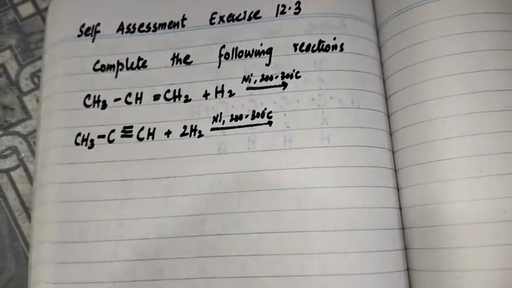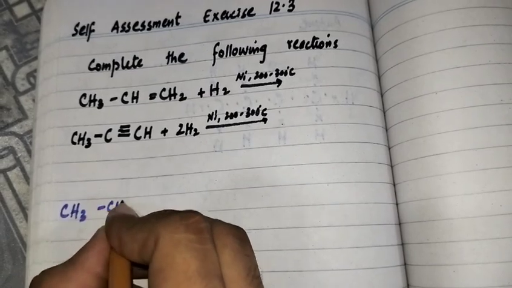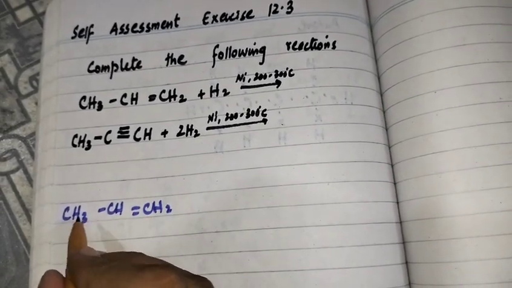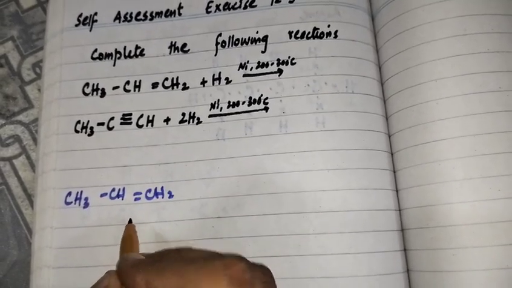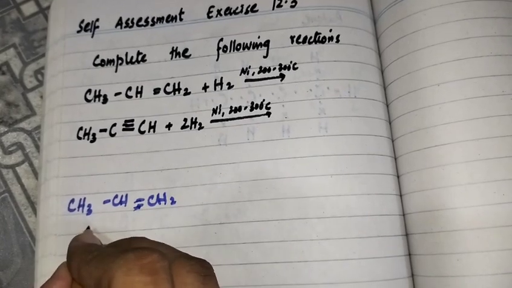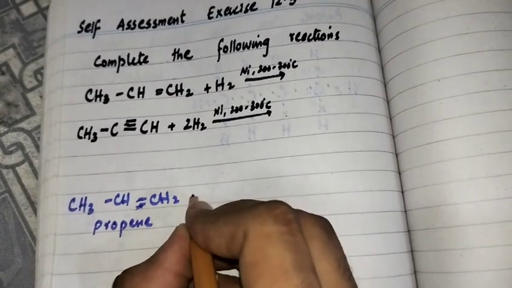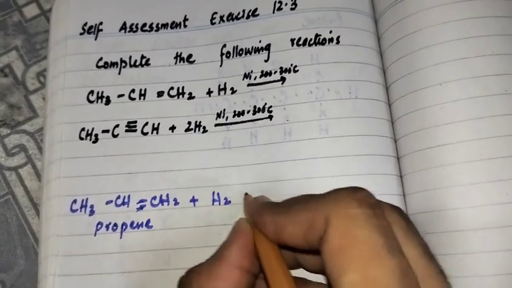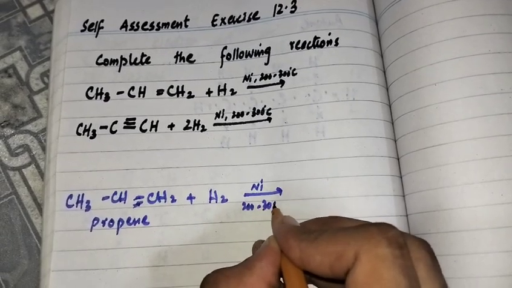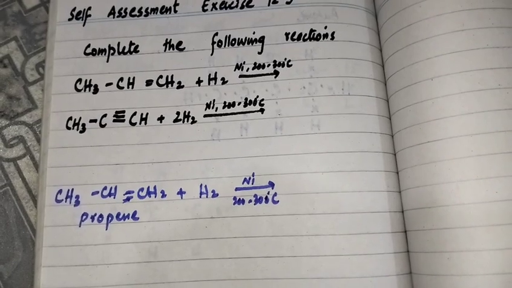So in the first reaction, CH3 CH double bond CH2, there are three carbon atoms. For three carbon atoms it is prop, but there is one double bond between carbon and carbon, so it is propene. When propene is reacted with one molecule of hydrogen gas in the presence of nickel at 200 to 300 degree centigrade temperature, it is the hydrogenation reaction of alkene.